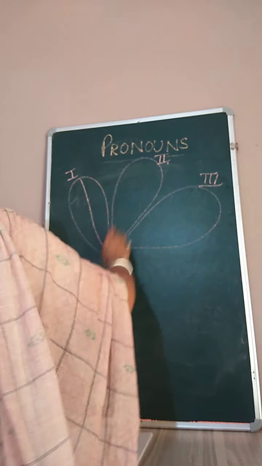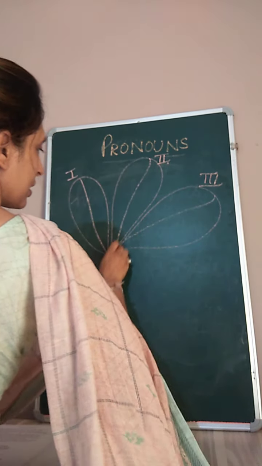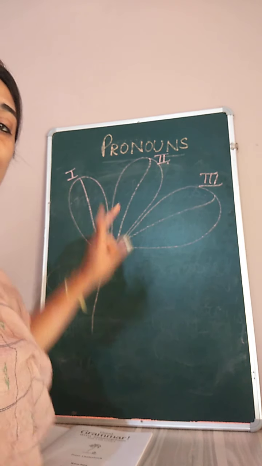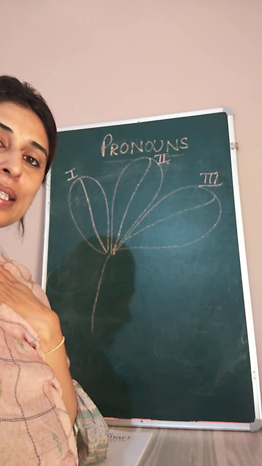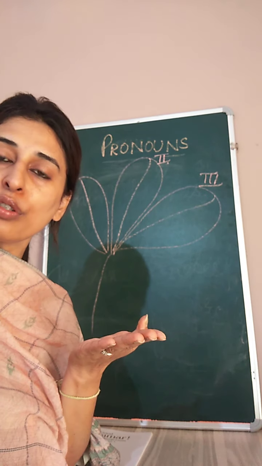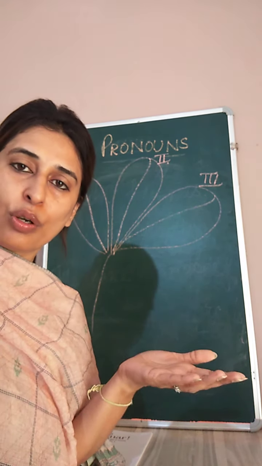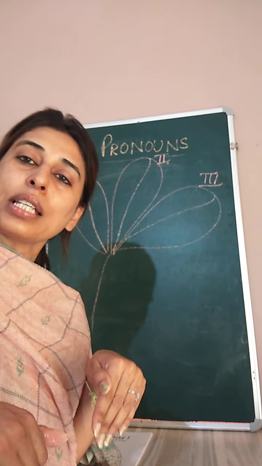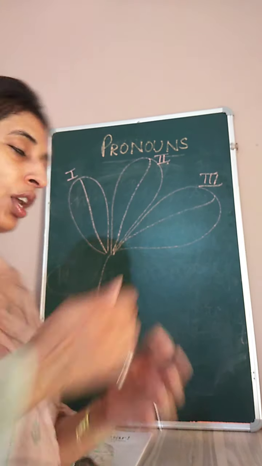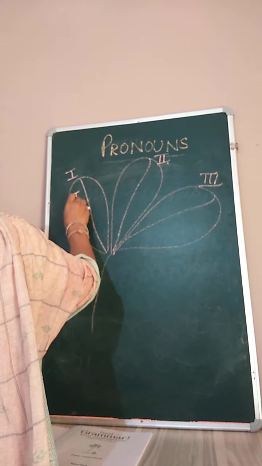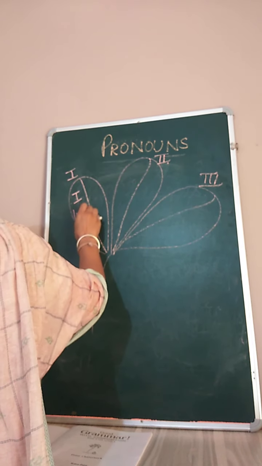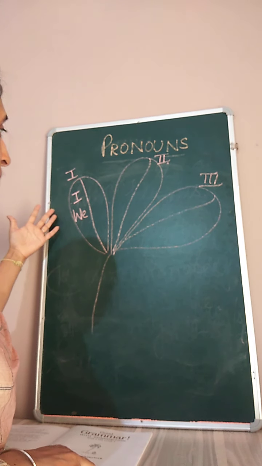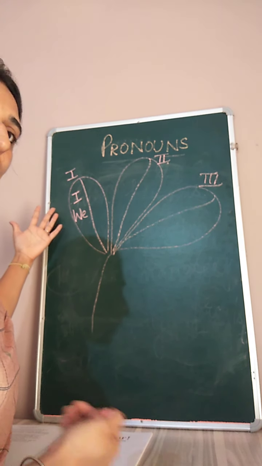Okay, we'll divide these petals further into two parts. Clear? Like in the first person we have two pronouns. It can be I, it can be we. I alone can be talking to you, or two or three of us can be talking to you. Okay, so first person means the person who is talking. It can be one person, it can be more than one. So the two pronouns which we use for the first person are I and we. Okay, so the first petal is reserved by the first person, that is I and we.